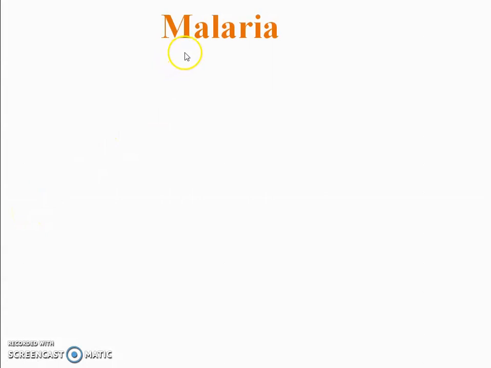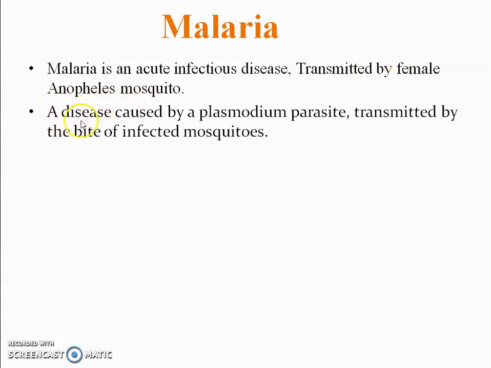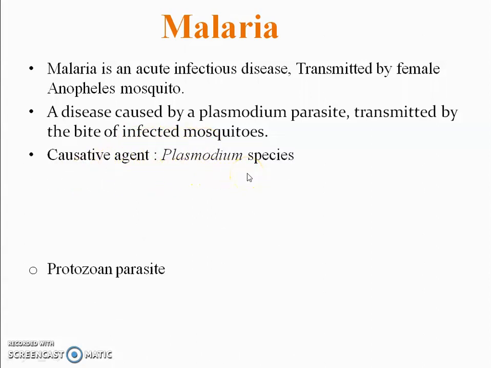First of all, we see what malaria is. Malaria is an acute infectious disease mainly transmitted by the female Anopheles mosquito. It is caused by Plasmodium parasites and transmitted by the bite of infected mosquitoes. The causative agent is the Plasmodium species, protozoan parasites.